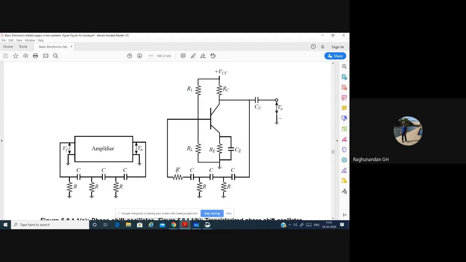So this is the practical situation. This is what we will actually be doing. But ideally speaking, theoretically we can just connect it like this. And when I see it like this, in horizontal position, does it look like a ladder?